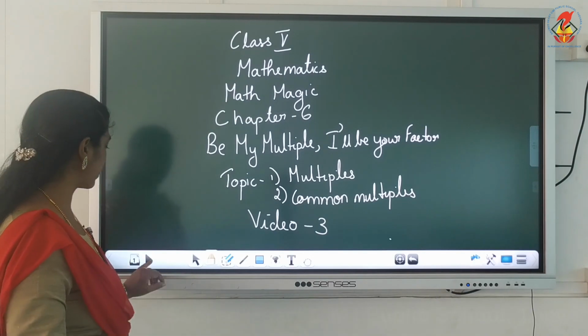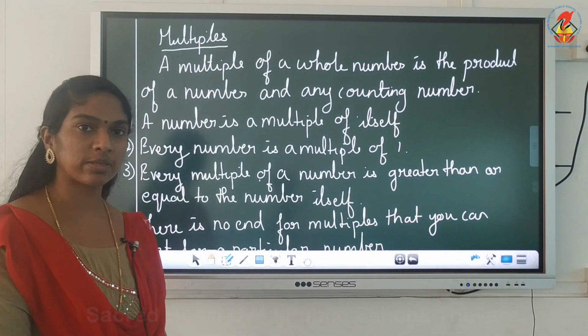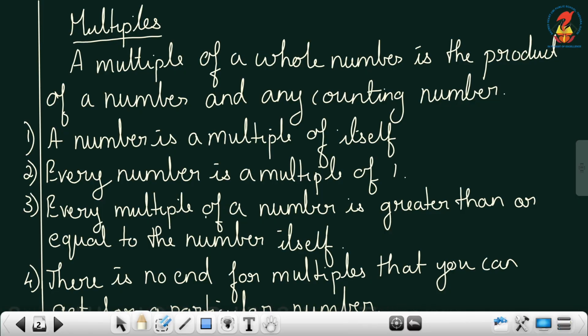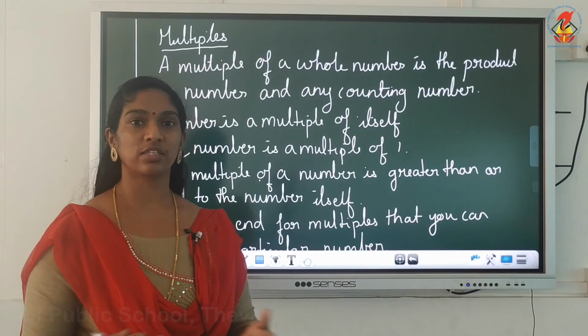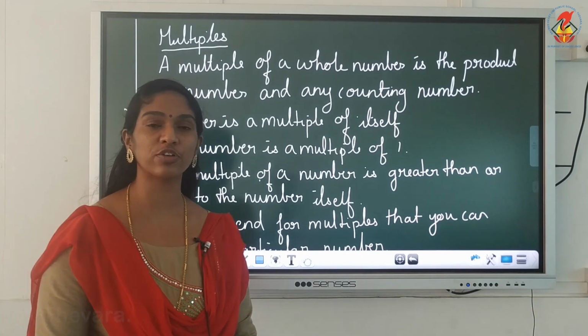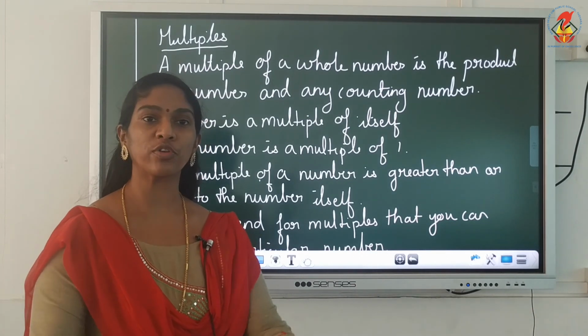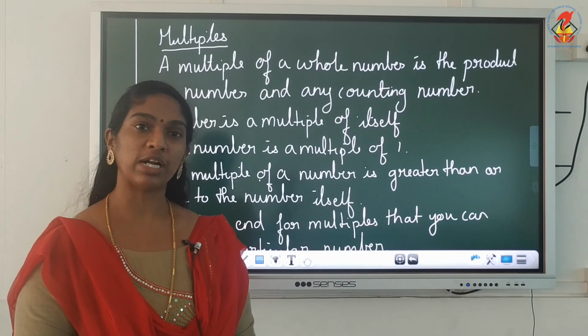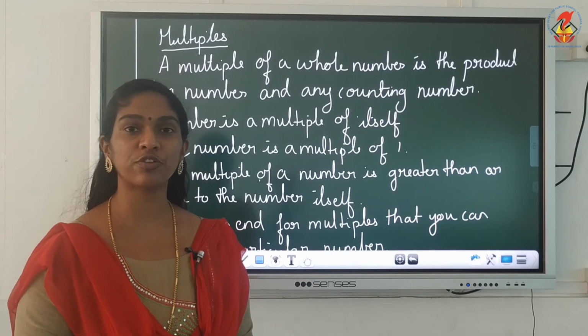What are multiples, children? What are multiples? A multiple of a whole number is a product of a number and any counting number, that is the normal tables, the multiplication tables. If I ask you to write down the multiples of 2, what you have to do? You have to write down the multiples of 2. What are the multiples of 2?